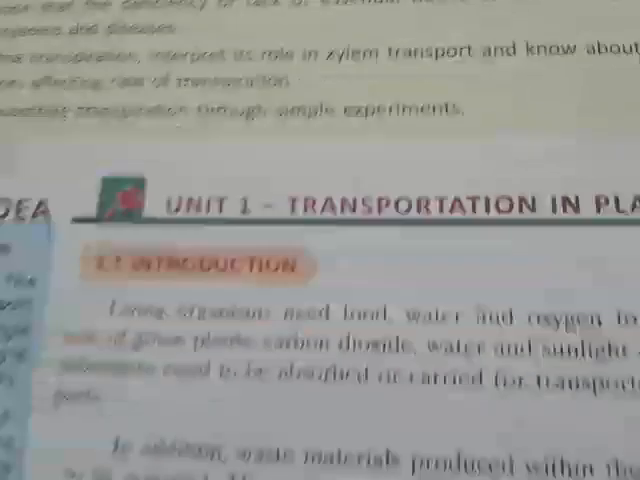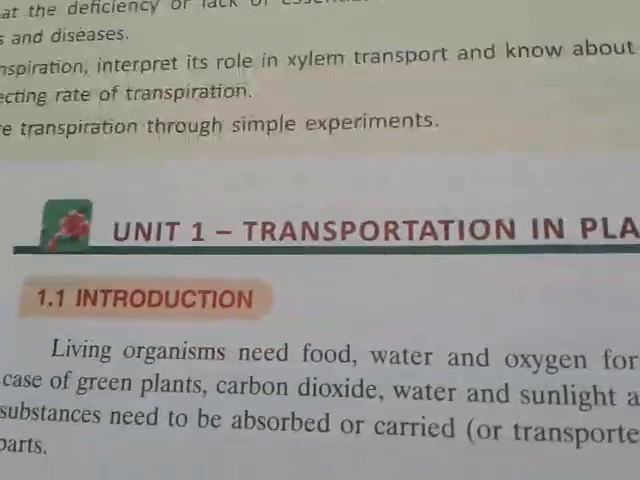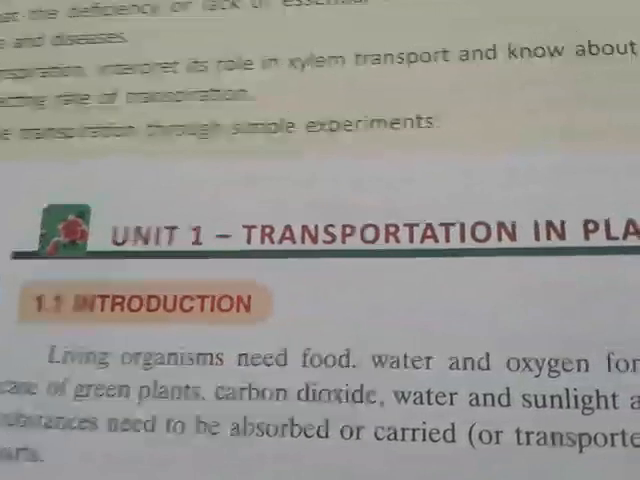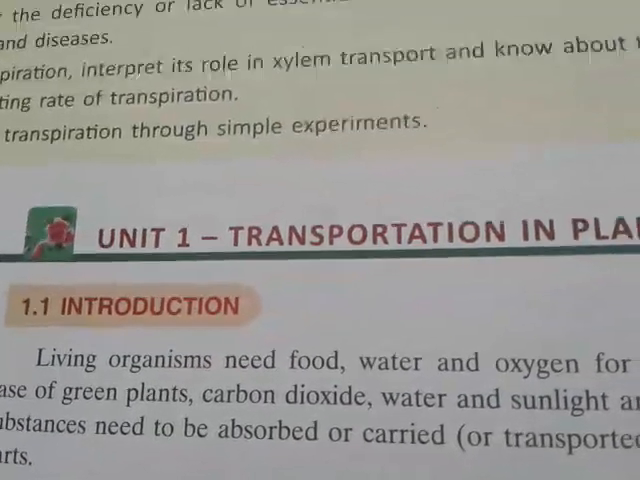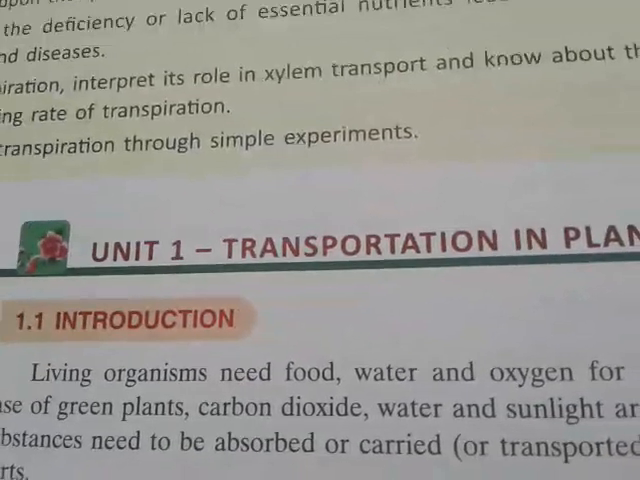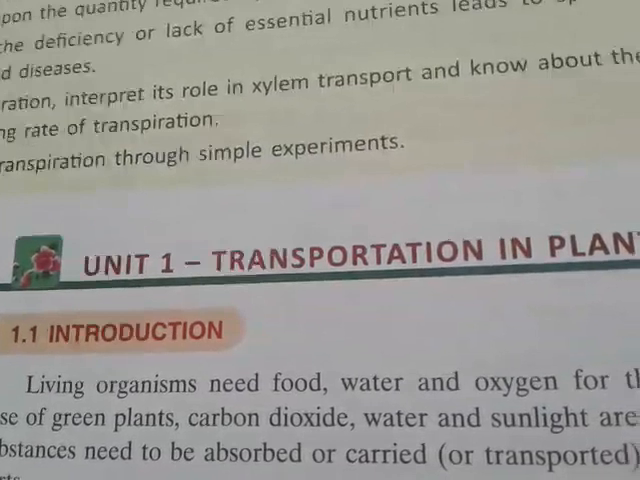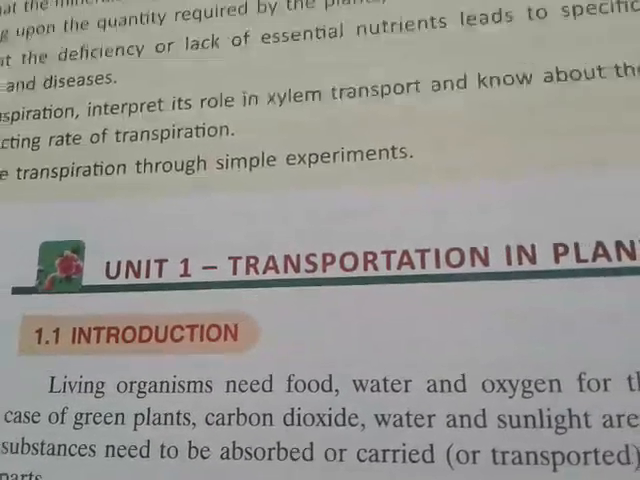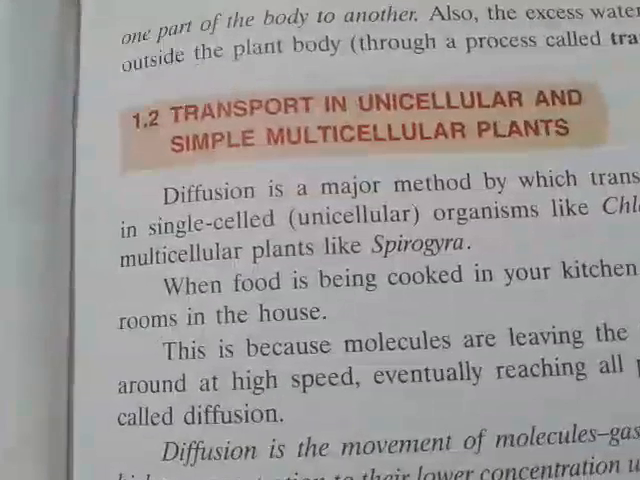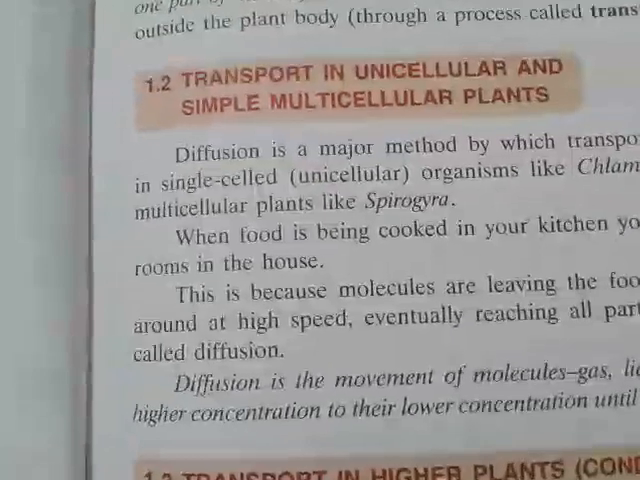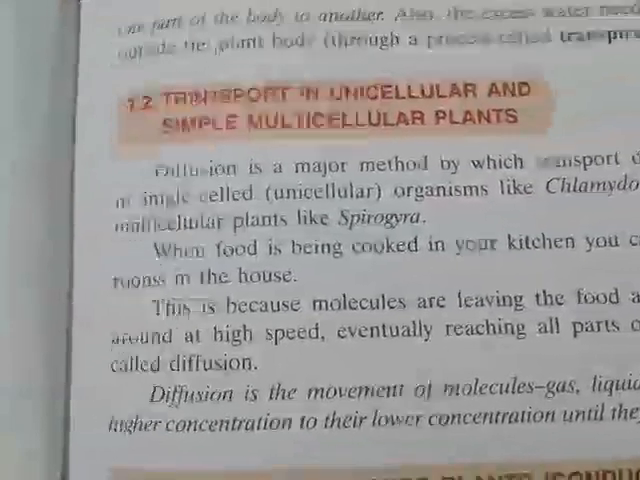So that means living organisms need food, water and oxygen for their survival. In case of green plants, carbon dioxide, water and sunlight are the very essential things required for the process of photosynthesis. So these substances need to be absorbed or carried to various parts of the plants. In case of transport in unicellular or multicellular plants, there is another technical term, that is called diffusion. By the diffusion process the transportation happens.